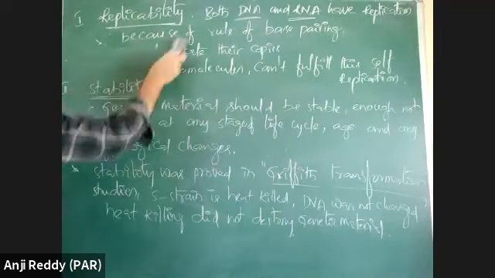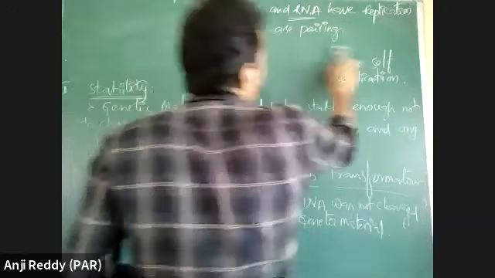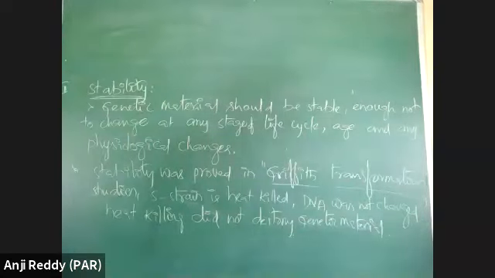Then if we compare the stability of DNA and RNA, which one is more stable? We know the structures of DNA and RNA.